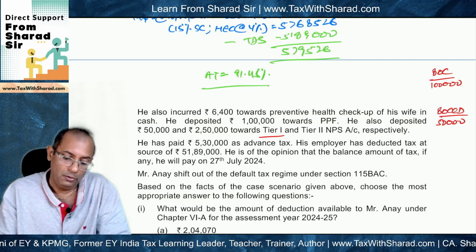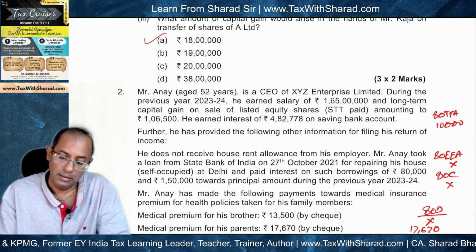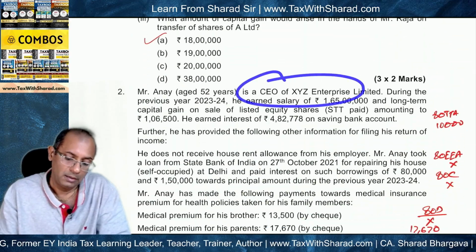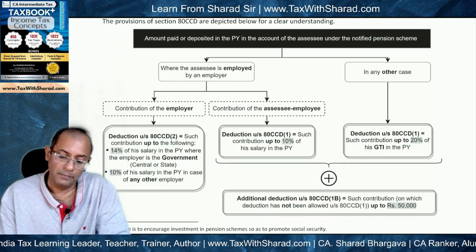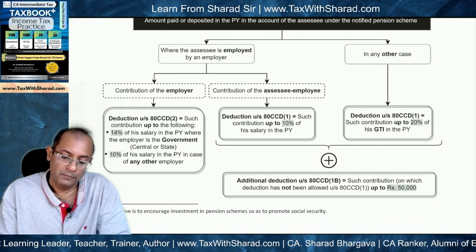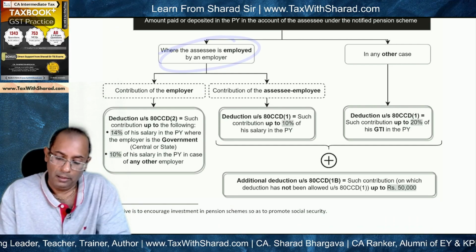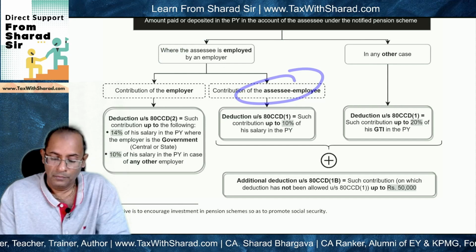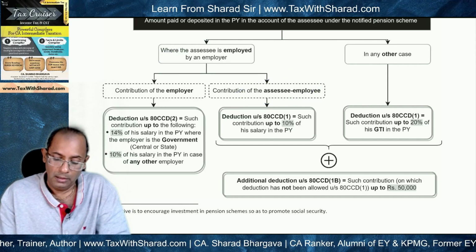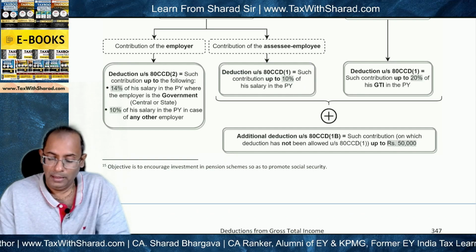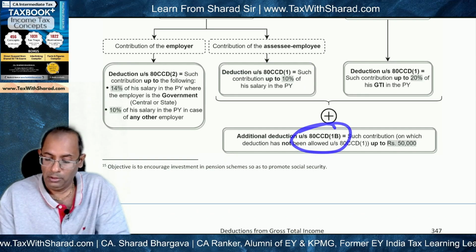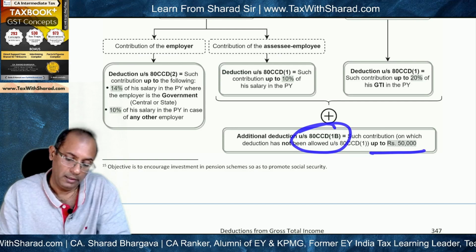Now, what is he? He is a CEO of a private enterprise. So the employer is a private employer, and if you look at 80CCD, where the assessee is employed by an employer, deduction under 80CCD(1) is up to 10% of his salary in the previous year, and then additional deduction under 80CCD(1B) of up to 50,000 is also provided.